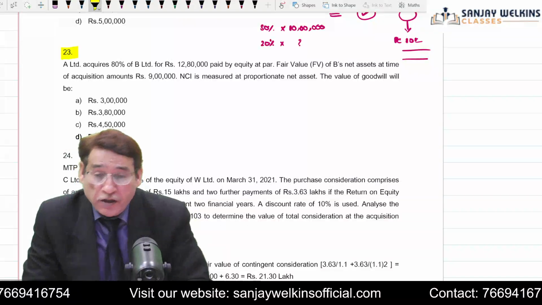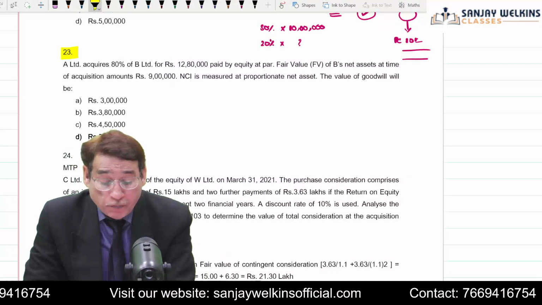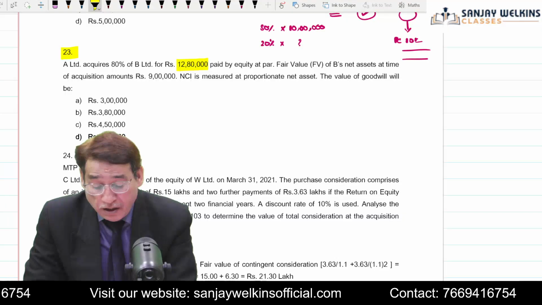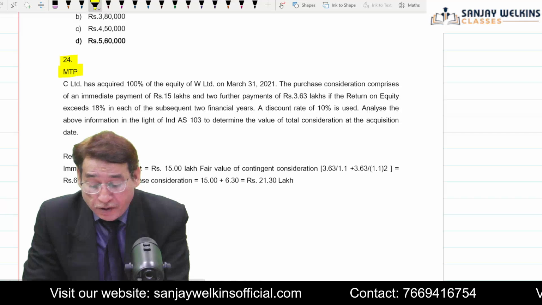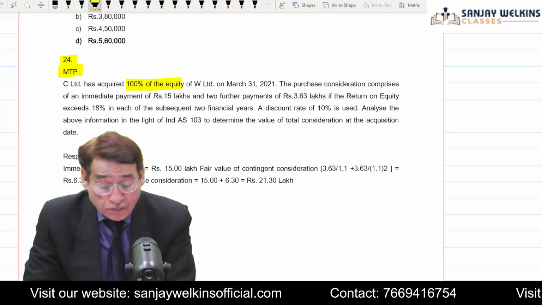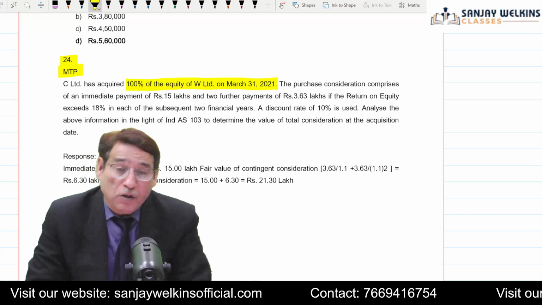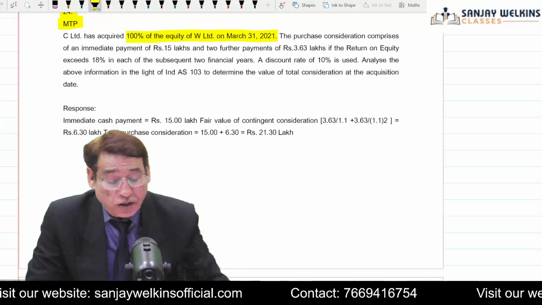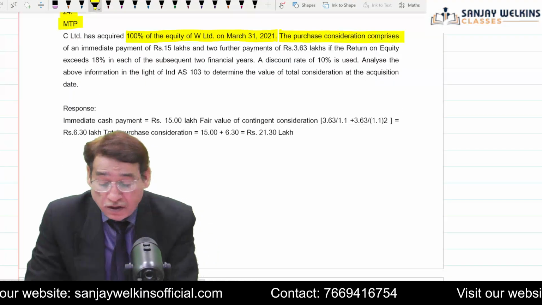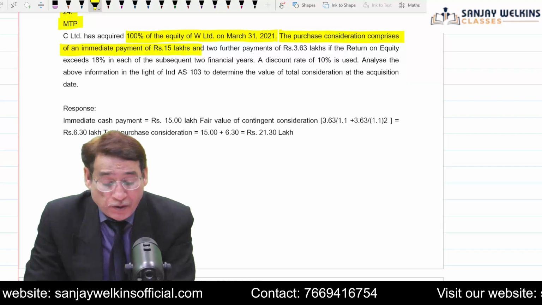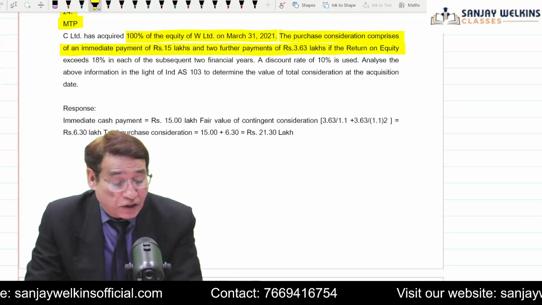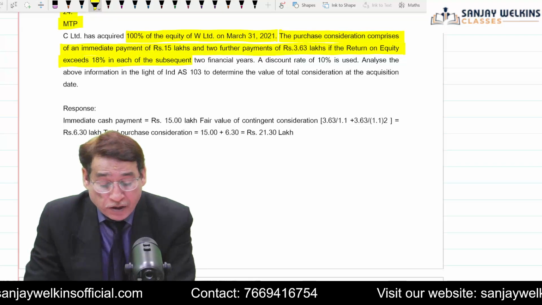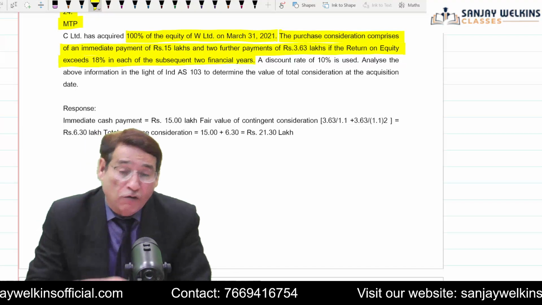In 23, it is given that A Limited acquired 80% of B Limited for 12 lakh 80, and this is the same question actually got repeated. 24, MTP, C Limited has acquired 100% of equity of W Limited on 31st of March 2021. The purchase consideration comprises of an immediate payment of 15 lakh and two further payments of 3.63 lakhs if the return on equity exceeds 18% in each of the subsequent financial years.